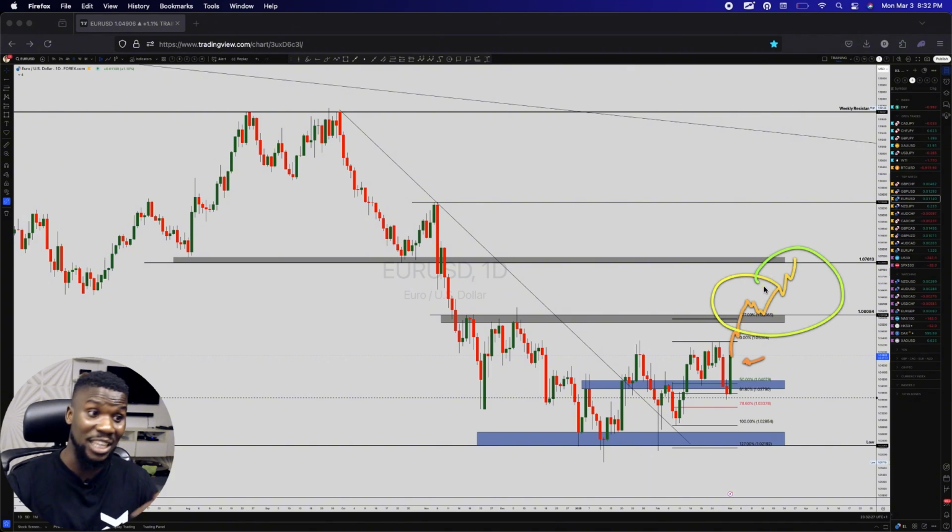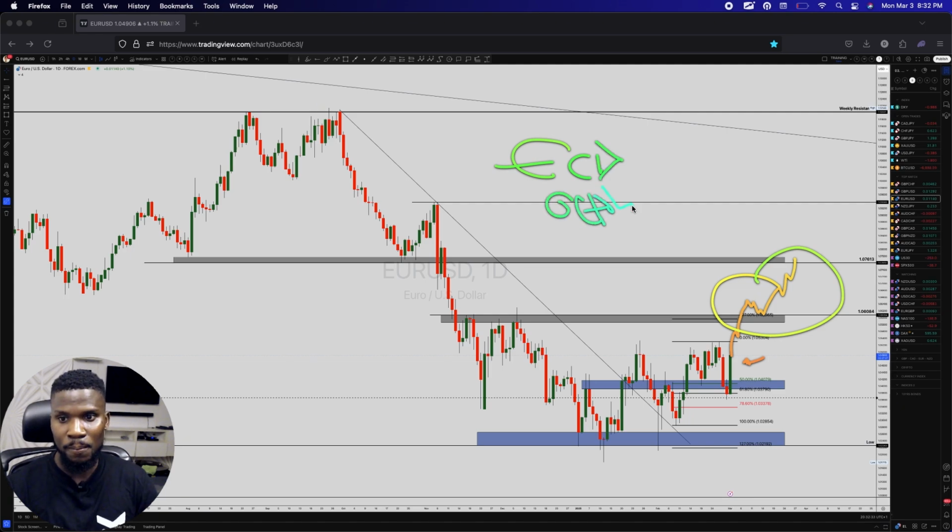And the reason why I'm not considering EU in the first place is because of what the ECB has been doing since October. They've been cutting their interest rate. This will be the fourth time they'll be cutting interest rate by 0.25%, or you can say 25 basis points. So that alone is telling me that the ECB doesn't even believe in the economy.